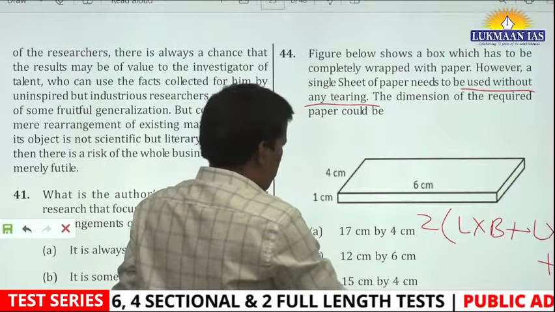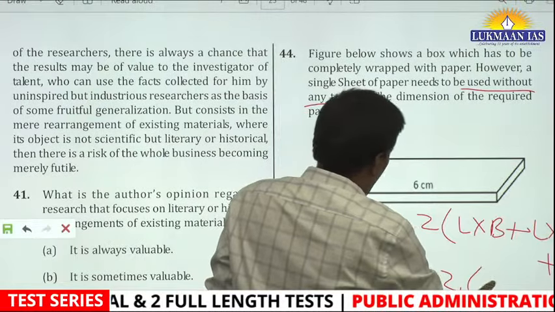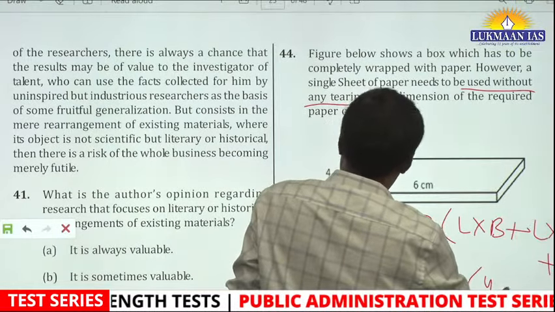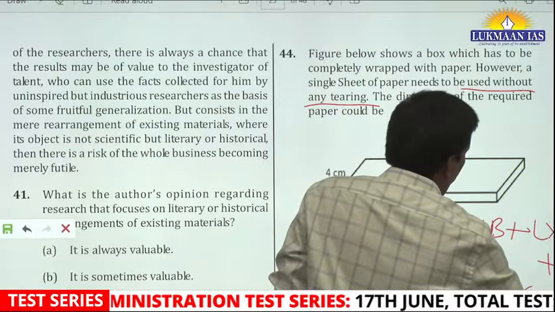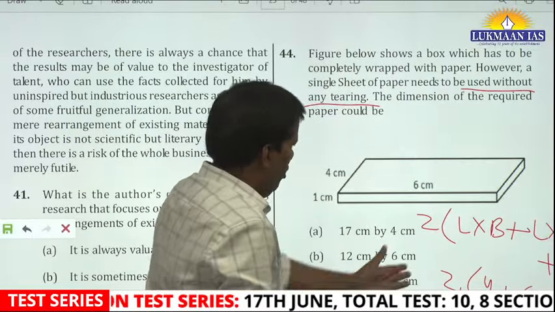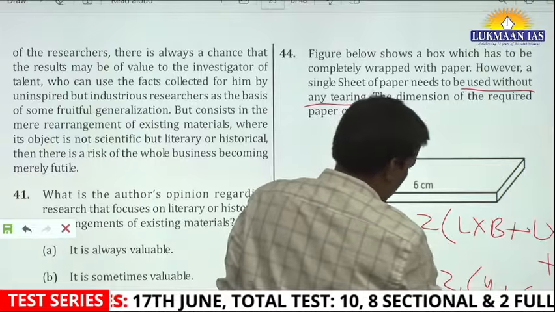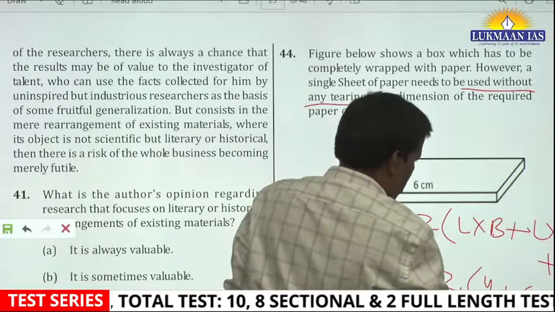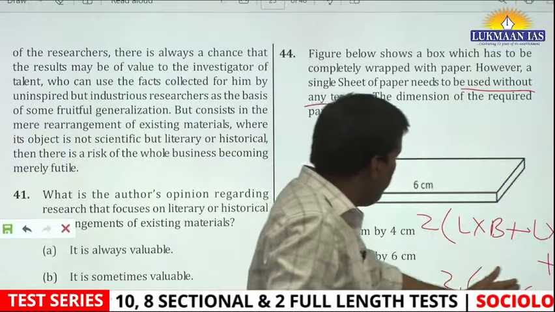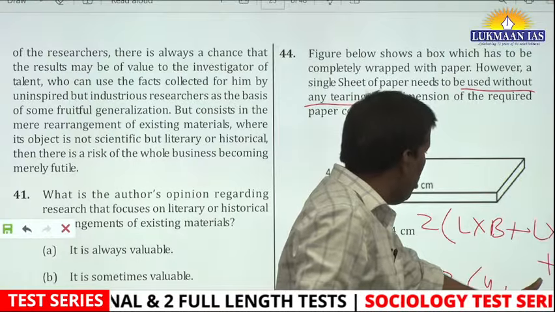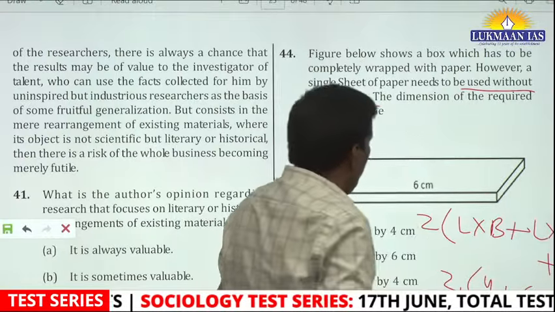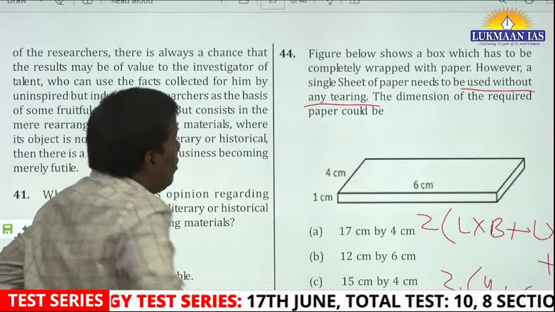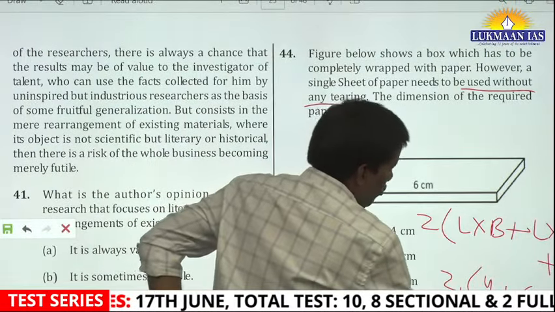You will multiply that and you will get 4 plus 6 plus 24. How much is that? 34. Sorry, with the doubling, 68. So that should be the area, in centimeter square.